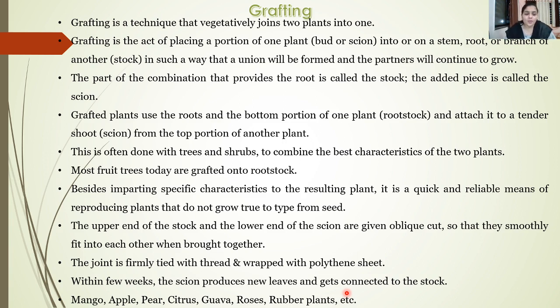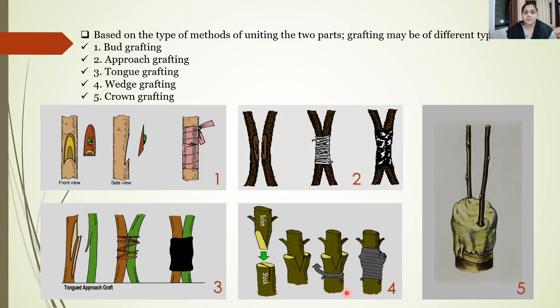Once they are properly fixed, we have to tie it with the help of polythene sheet and thread. Within a few weeks, the scion will produce new leaves, and it will get connected with the stalk. Such a method is usually done in the case of mango, apple, pears, citrus, guava, roses, rubber plants, etc.